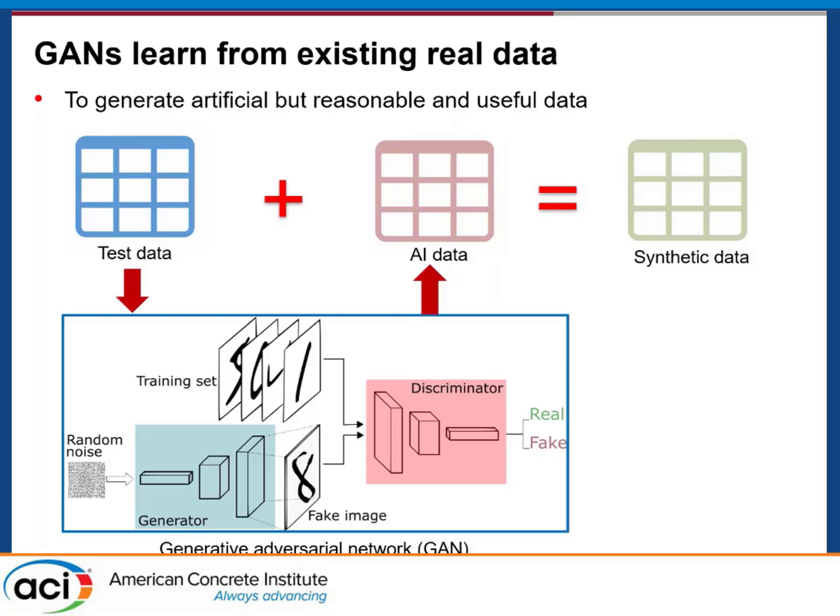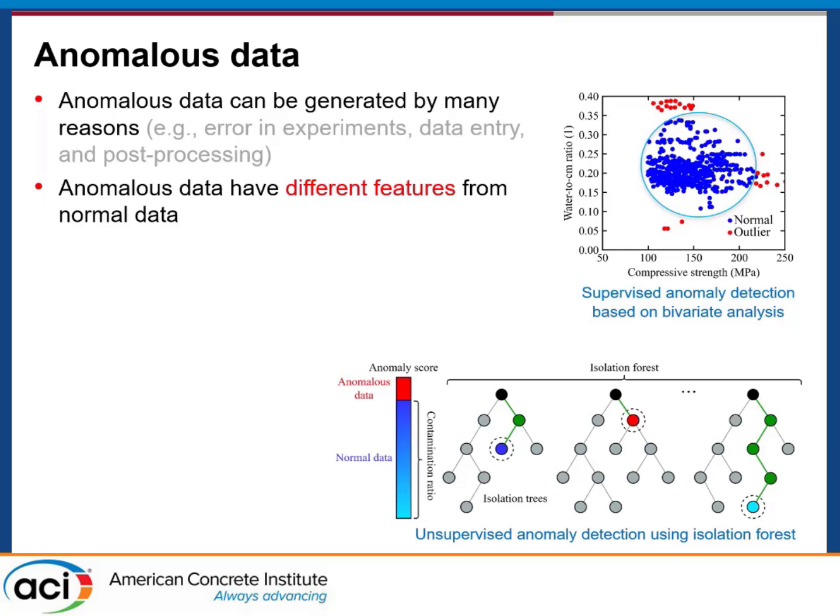We use the test data to train this model, and then use this model to generate some new data. The new data is analyzed using some theories and expert knowledge to make sure those data are reasonable. And then we use the data to enlarge our data sets. Then there's still a very important problem. The data set is enlarged, but it could have more anomalous data, right? Some of the data may not be reasonable. How can we identify this? How can we evaluate? We use unsupervised learning method to analyze the data.